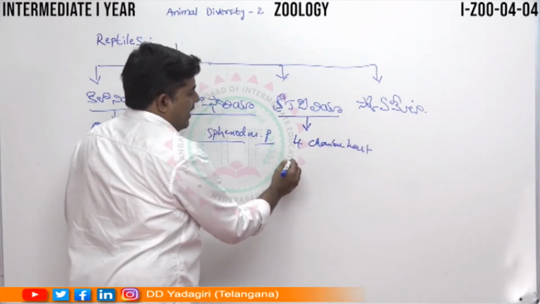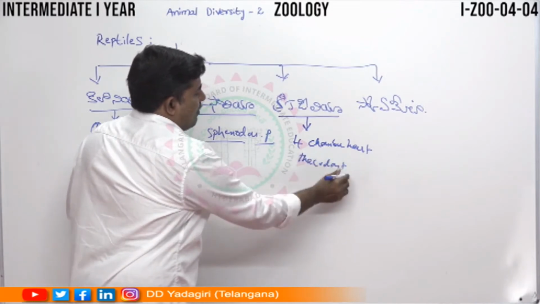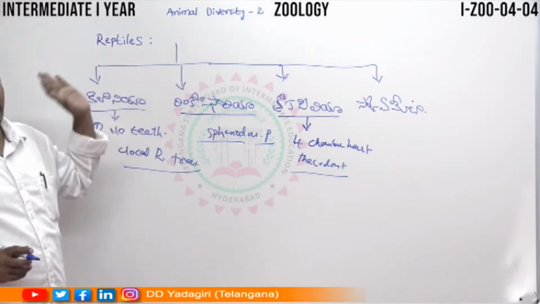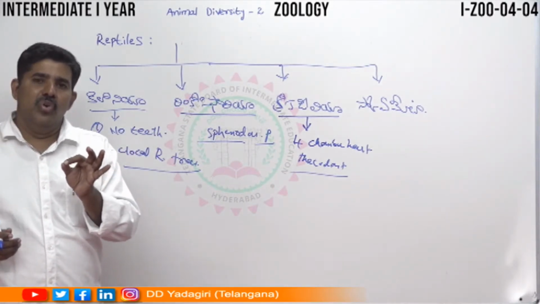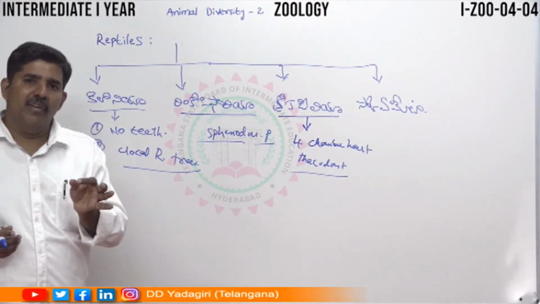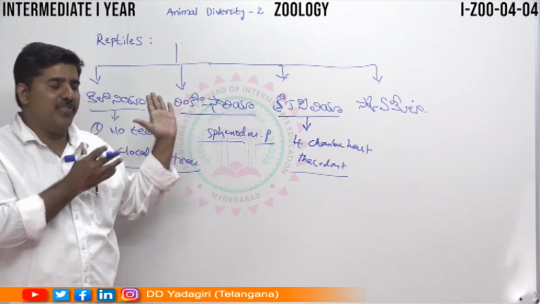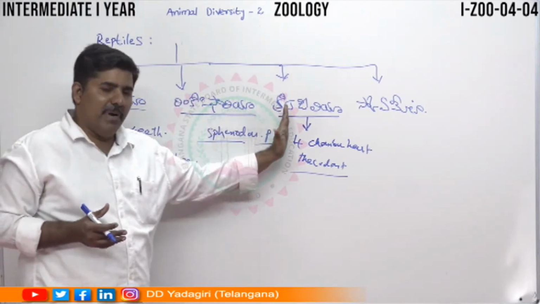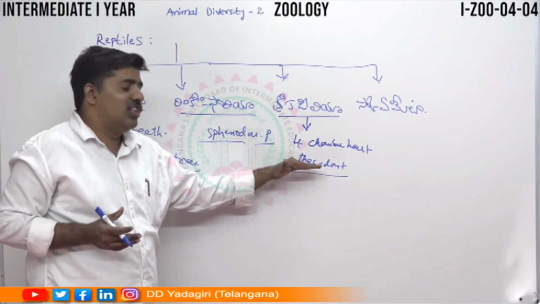And four chambered heart and thecodont. What is the thecodont? Most of the reptiles can contain the homodont, ecodont, polypodont. This is the structure of the teeth formation of the reptiles. But in this crocodilia, the particular species can contain thecodont.